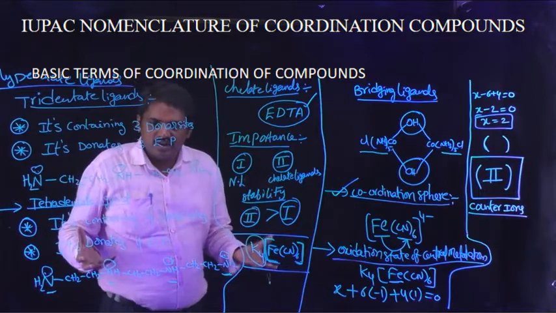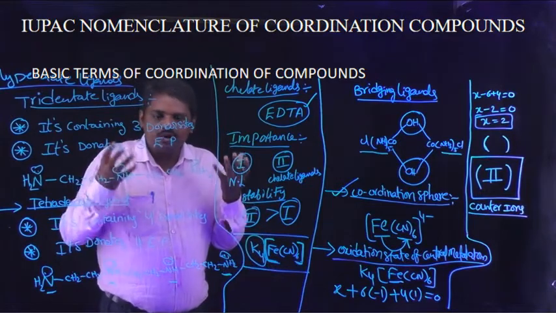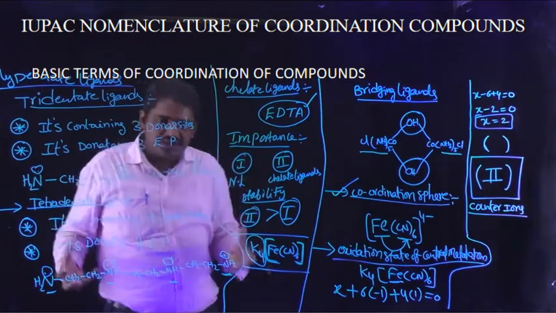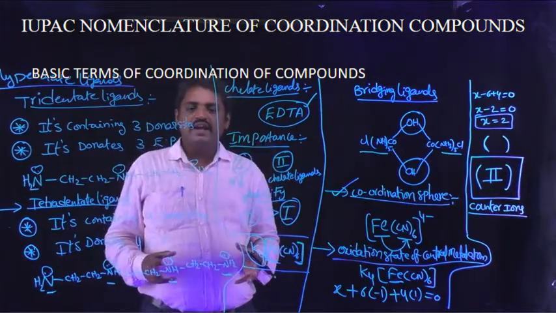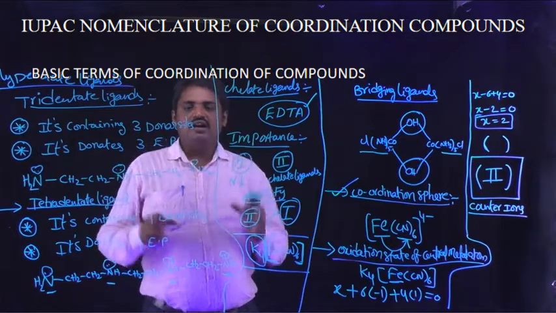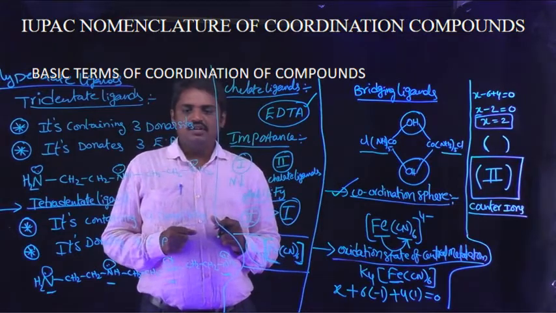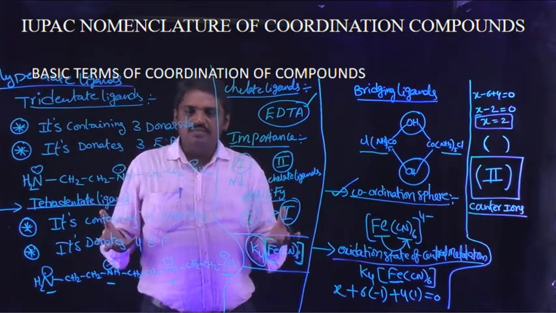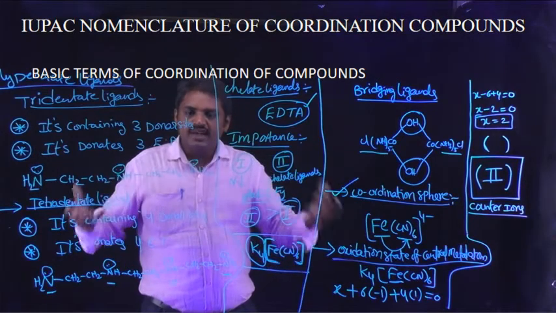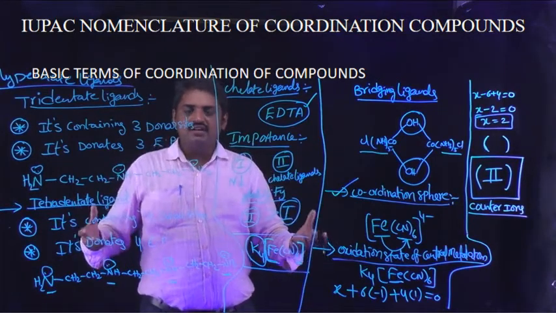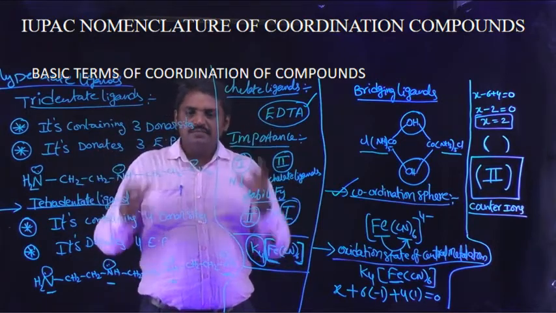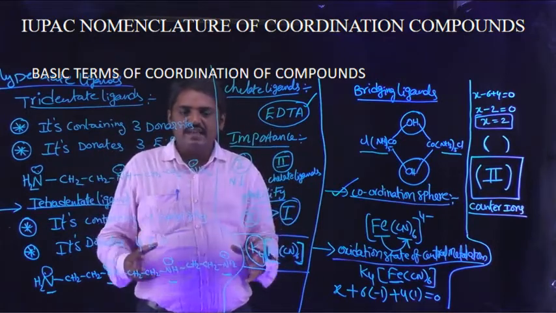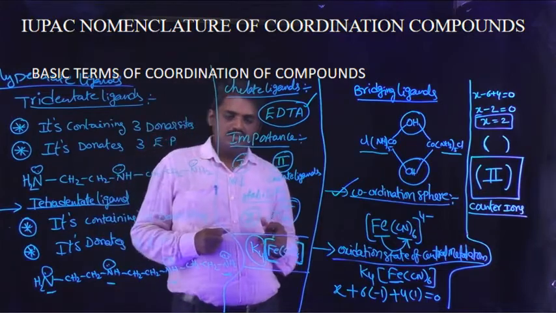Those positively charged ions are known as counter ions.